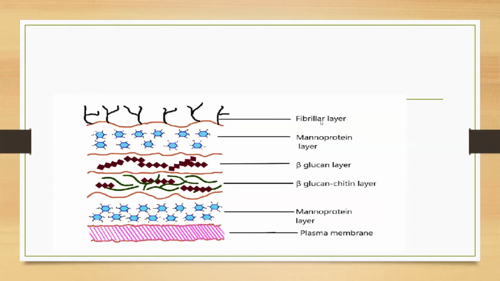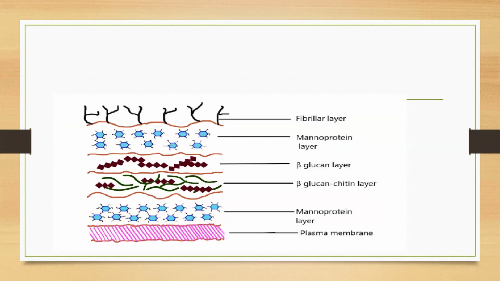Fibrillar layer is on the outermost layer of the yeast cell walls. They are often glycoprotein fibrillars. Okay, fibrillar layer or glycoprotein layer, both are same. Don't confuse. Look at here, this is called manoprotein layer. Manoproteins are located in the outer layer of the yeast cell walls. Look at here, this is the fibrillar layer. This is called manoprotein layer and composed of